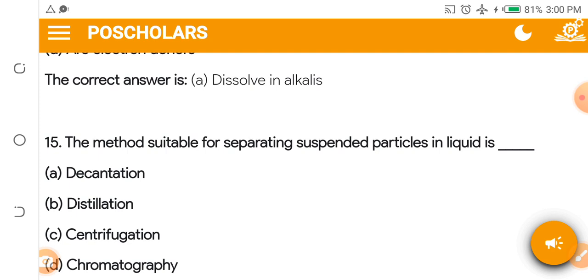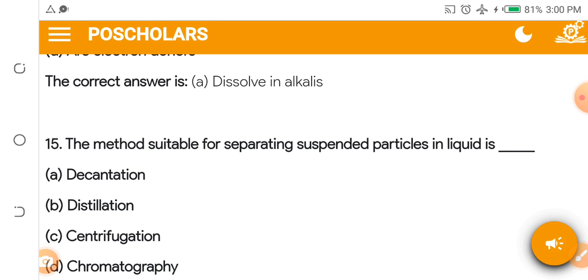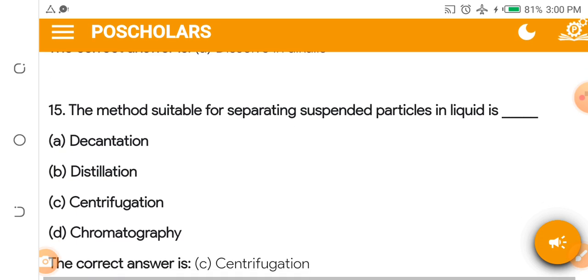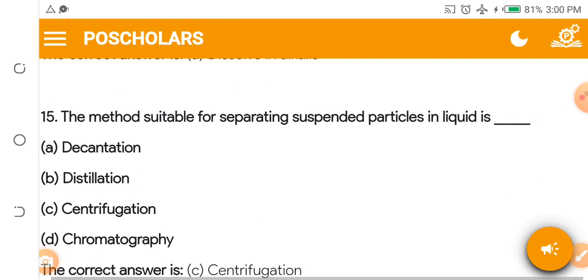The method suitable for separating suspended particles in a liquid is dash. A, decantation. B, distillation. C, centrifugation. D, chromatography. The answer is centrifugation.